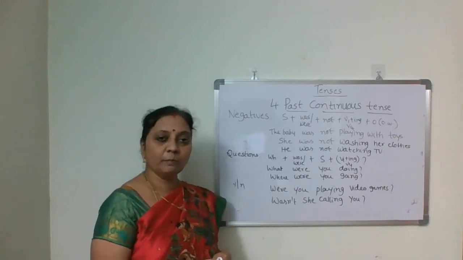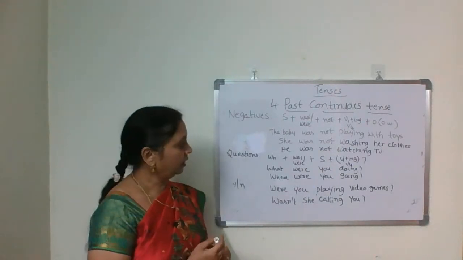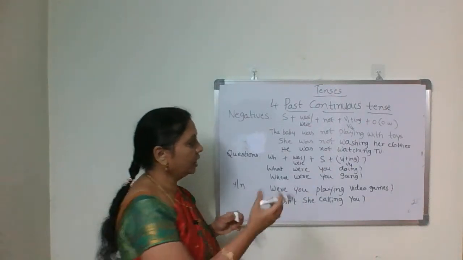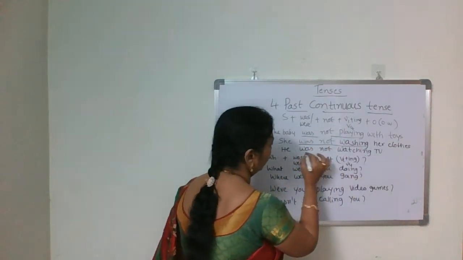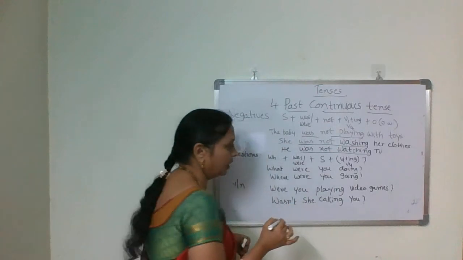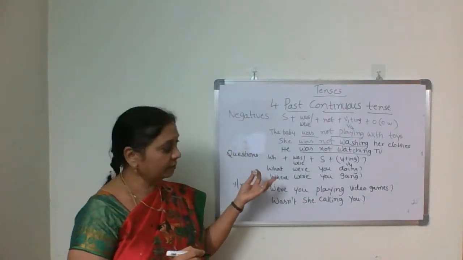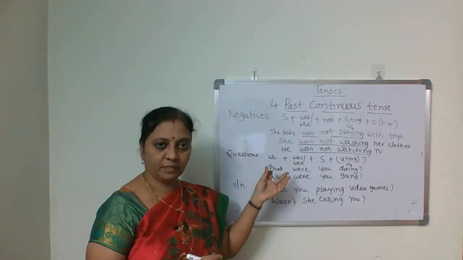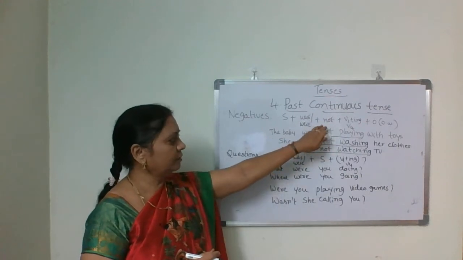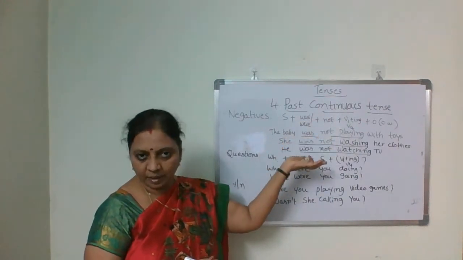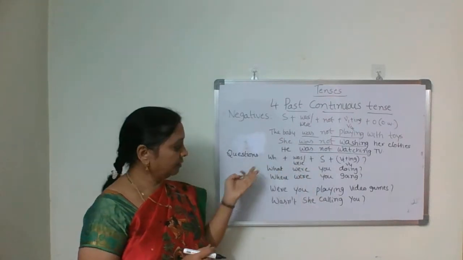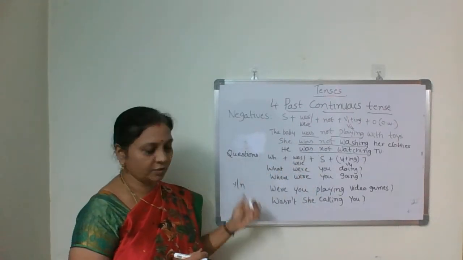The baby was not playing with the toys. She was not washing her clothes. He was not watching TV. They were not playing games. So just very simple, insert not in between the auxiliary and main verb, and it becomes a negative sentence. Then questions, again WH and yes/no.